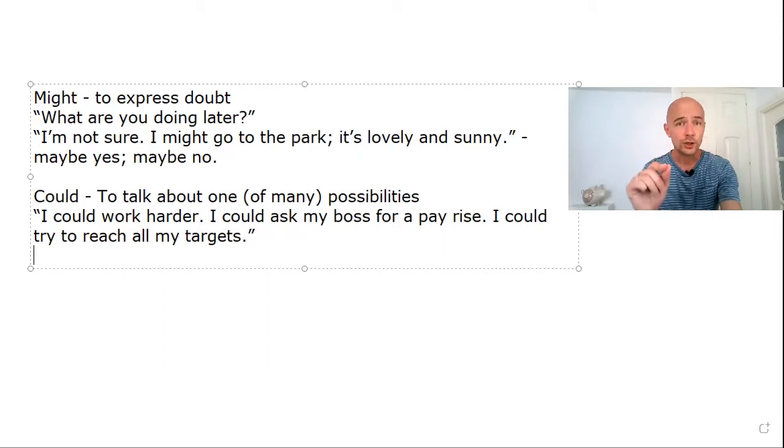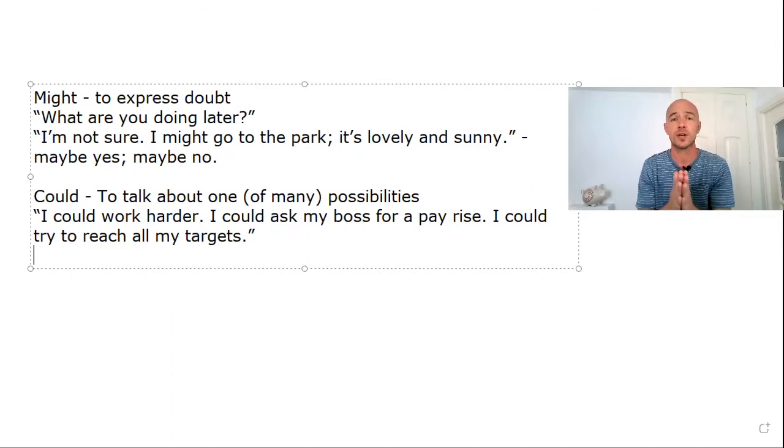But when we talk about could, it's used to talk about one of many possibilities. So imagine the situation is the following. You have a job and you think that you justify a pay rise. You want more money for the work that you're doing. And you think about possibilities. You brainstorm some possible actions that you could do to get the pay rise that you think you deserve. So you say, for example, to get a pay rise, I could work harder. I could ask my boss for a pay rise. Or, well, I could try to reach all of my targets that have been set out for me. So these are all possible things that you could do to get the pay rise that you think you deserve.